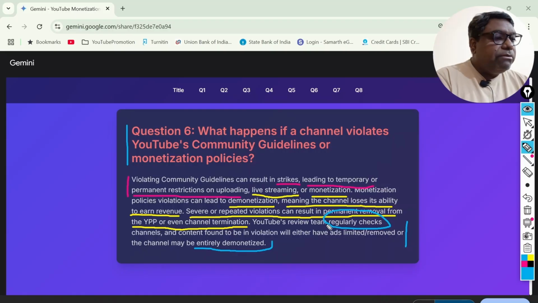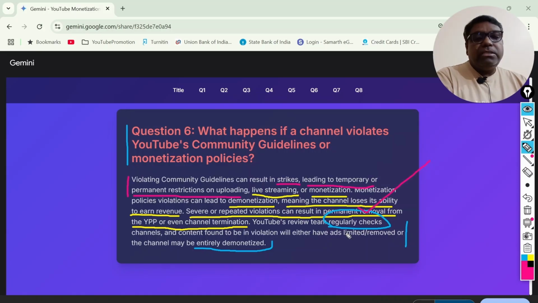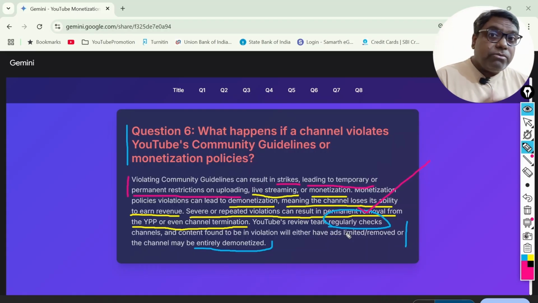So you have to be very careful here, this particular line is very important, that the YouTube team is a dedicated team which is sitting there. It has its own AI, and you can understand the capabilities of AI also. Humans can make mistakes, but AI will not. It regularly checks these particular issues in this specific regard. So these are important features which we have taken into account.